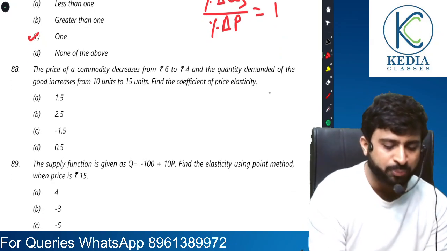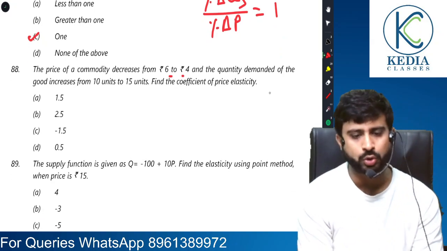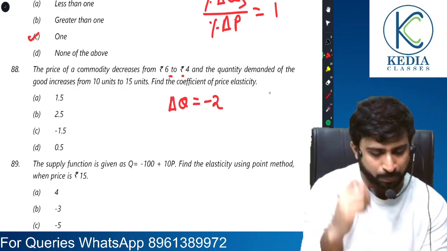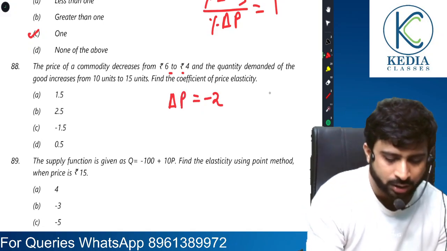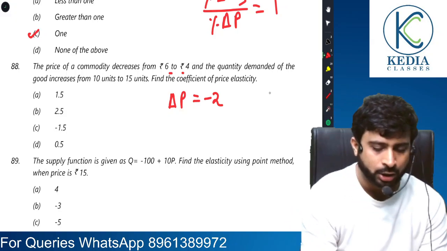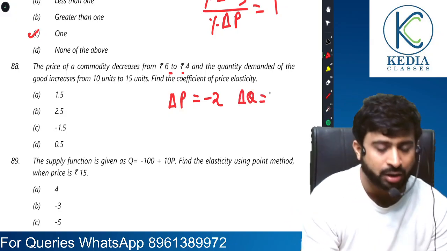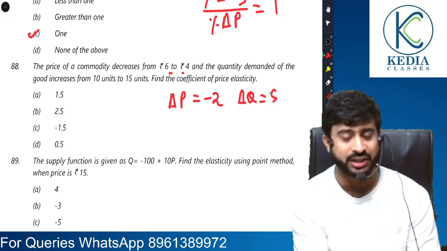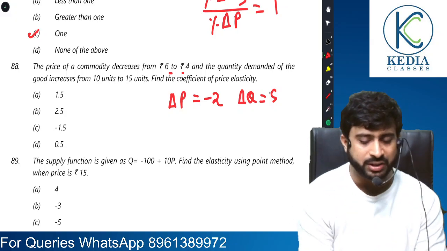Now, if the price of a commodity decreases from 6 to 4, that is the change in price is -2, right? And the quantity demanded increases from 10 to 15. Okay, so change in quantity demanded is from 10 to 15, that is by 5. Find the coefficient of elasticity. Thank God they have given the percentage method.